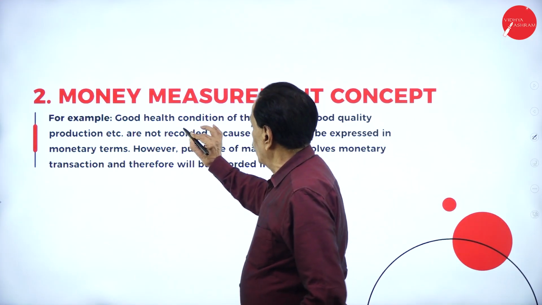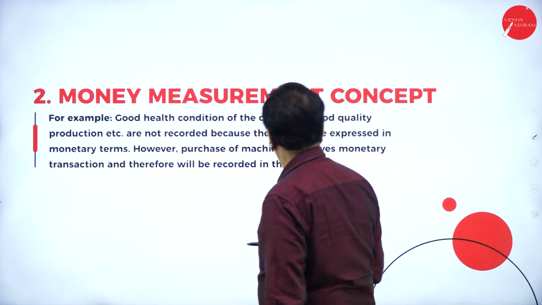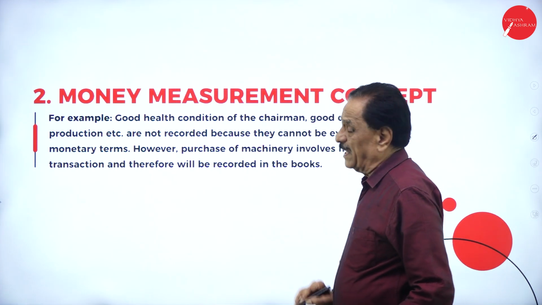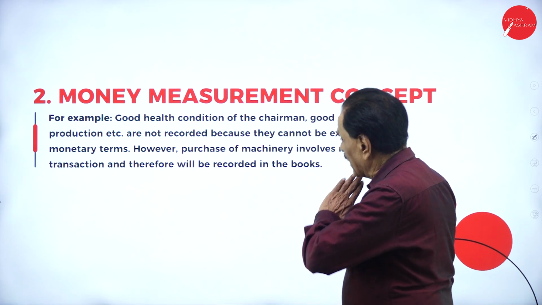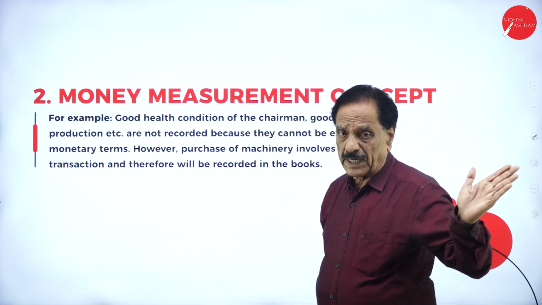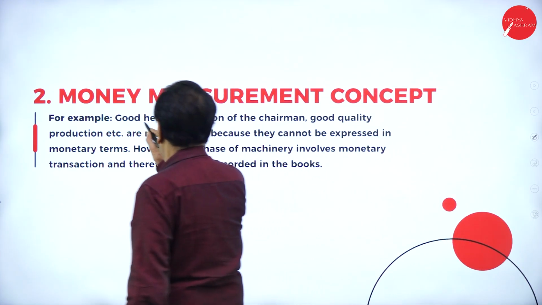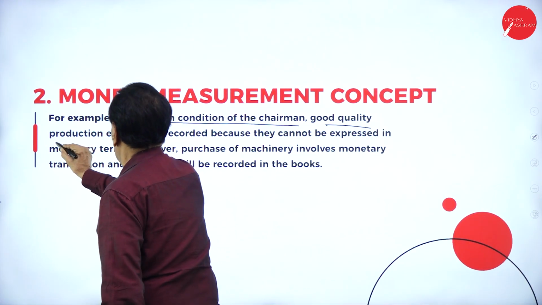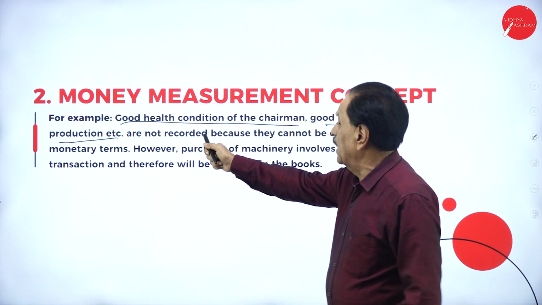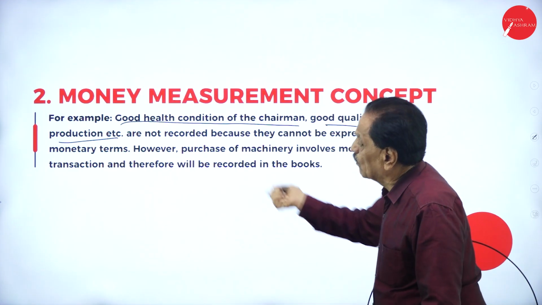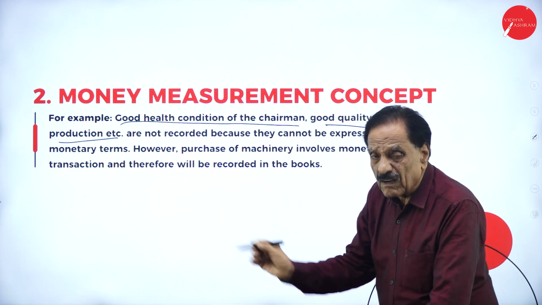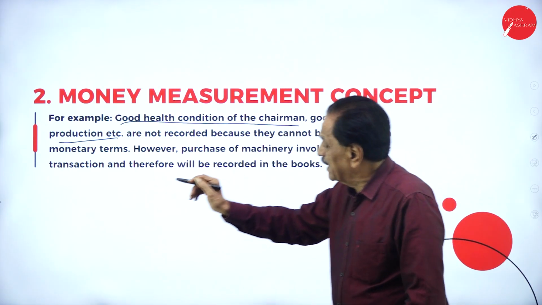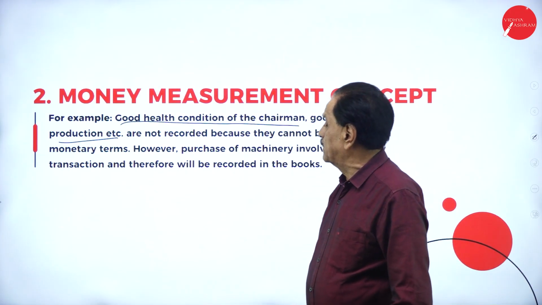For example, good health condition of the chairman, good quality of production, etc. are not recorded because they can't be expressed in monetary terms.